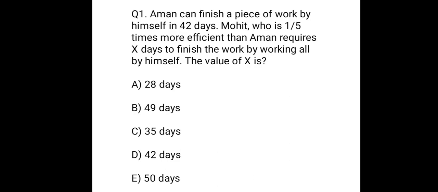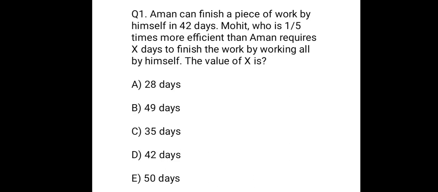Question 1. Aman can finish a piece of work by himself in 42 days. Mohit, who's 1 by 5 times more efficient than Aman, requires X days to finish the work by working all by himself. The value of X is option A 28 days, option B 49 days, option C 35 days, option D 42 days, and option E 50 days.